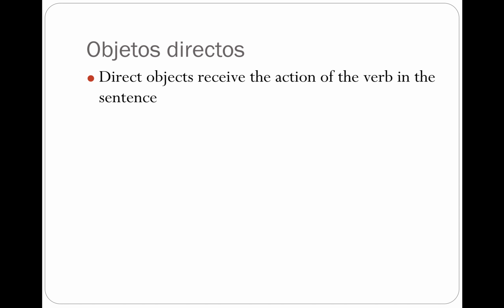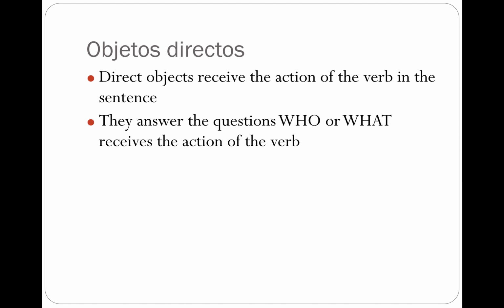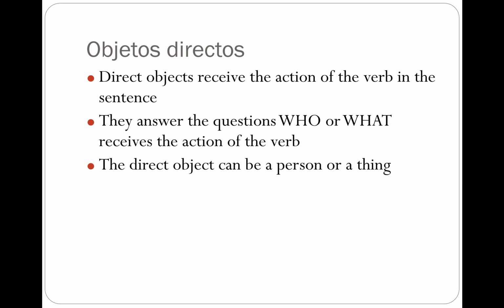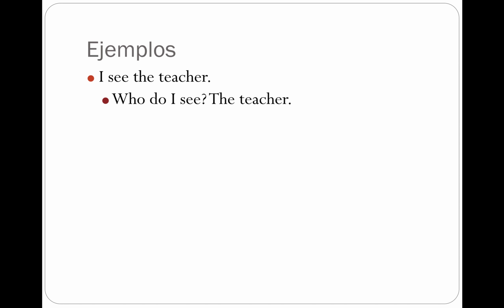Direct objects receive the action of the verb in the sentence. They answer the questions who or what receives the action of the verb. The direct object can be either a person or a thing. For example, when we talk about the sentence, I see the teacher, by asking the question, who do I see, we get our answer, the teacher. The teacher is therefore the direct object of the sentence.